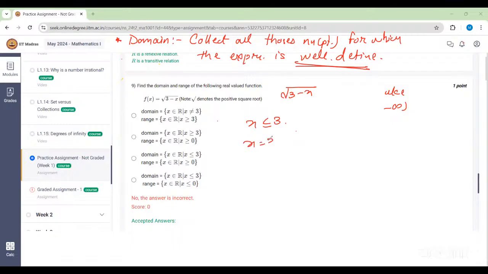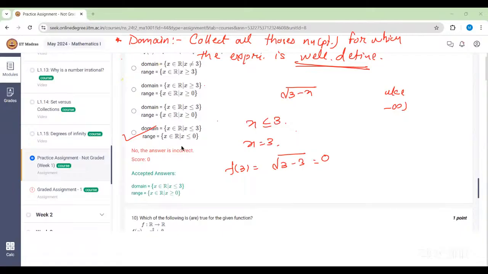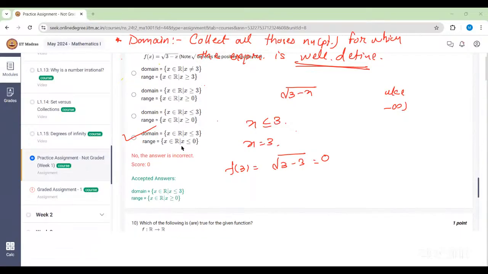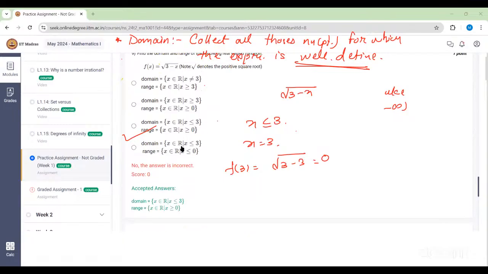Because if you put x equal to 3, f of 3 will be the root of 3 minus 3, which is equal to 0. And if you take any bigger number than 3, then we will get all the values. So it's 0 to infinity only. So the range will be 0 to infinity, greater than or equal to 0. And the domain will contain 0, since the root of 0 makes sense, because 3 minus x is there. The expression is different. 3 minus x is there, right? That's why.